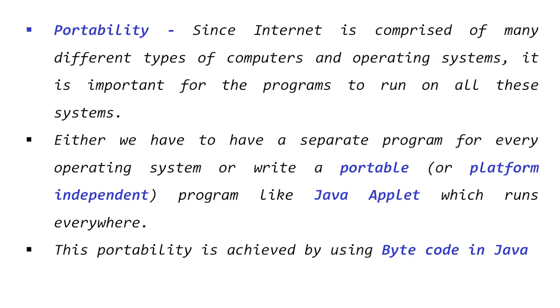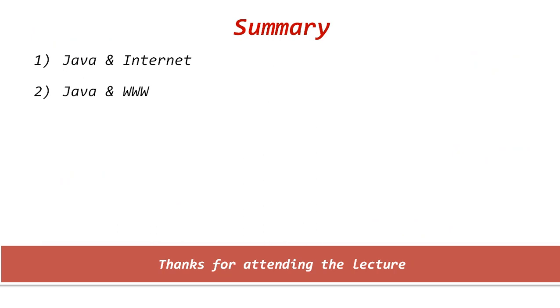One abbreviation for Java is WORA: write once, run anywhere. It's a very good abbreviation for Java. This portability is achieved by using bytecode.